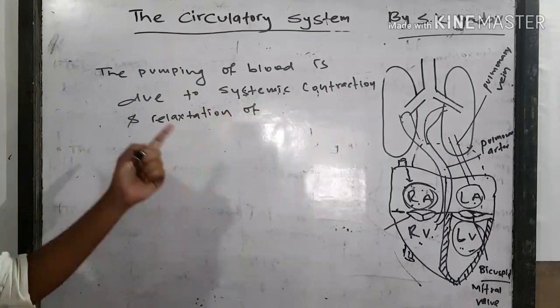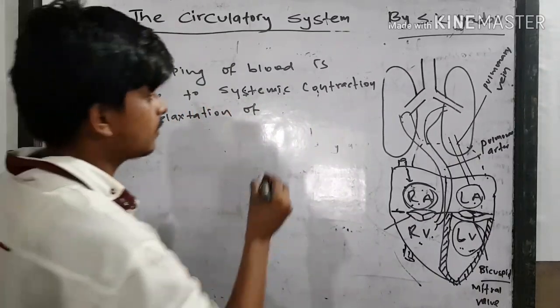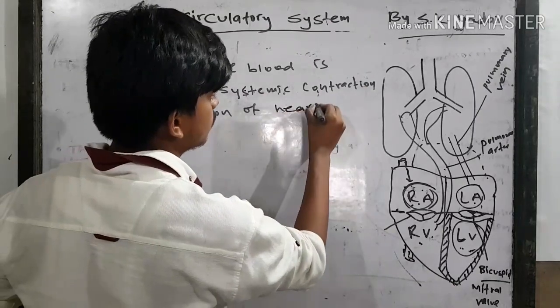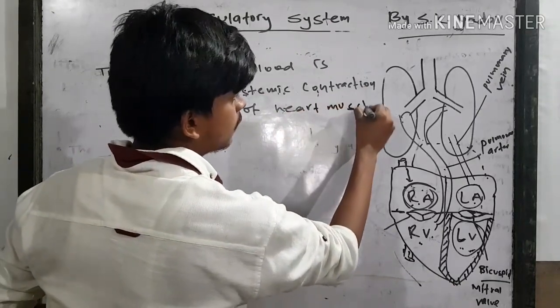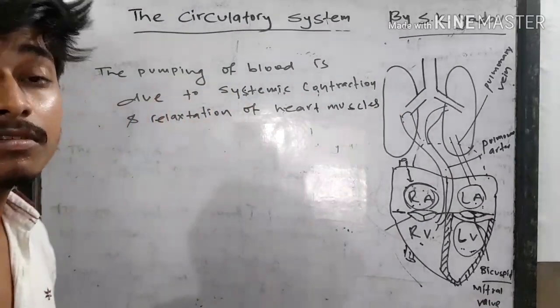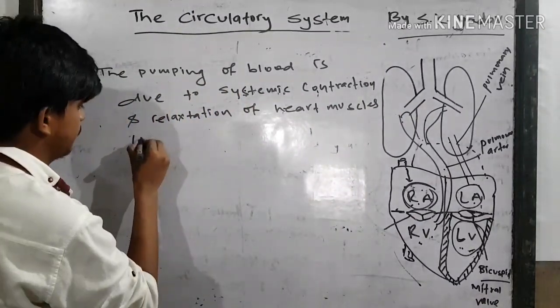The pumping of blood is due to systemic contraction and relaxation of heart muscles. What is the name of the heart muscles? Myocardium.